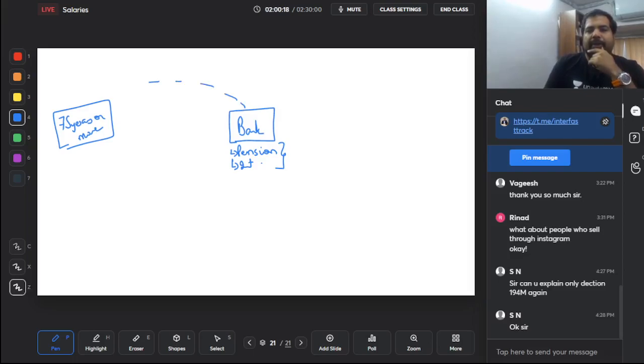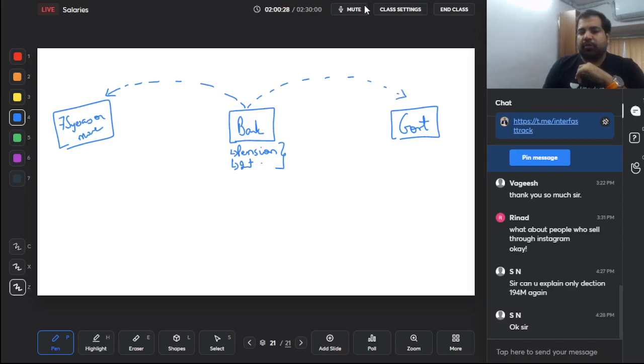Now the bank will pay him money. And the government says, listen, you are a bank, you are paying interest. If the interest is more than 50,000 rupees, because obviously this guy is a senior citizen, you need to deduct TDS under 194A. So let's say the interest is 1,40,000. Whenever the bank is paying or crediting interest, they'll have to deduct TDS at the rate of 10%. That is 14,000 will be paid to the government.